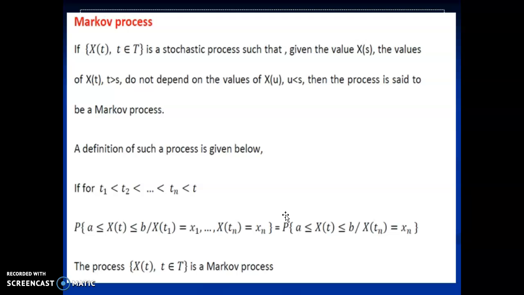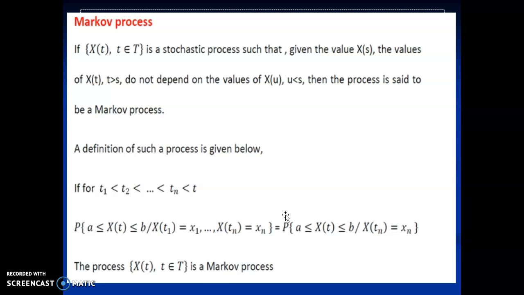We consider the Markov process. If {X(t), t ∈ T} is a stochastic process such that given the value of X(s), the value of X(t) where t is greater than s does not depend upon the value of X(u) where u is less than s, then the process is said to be a Markov process.